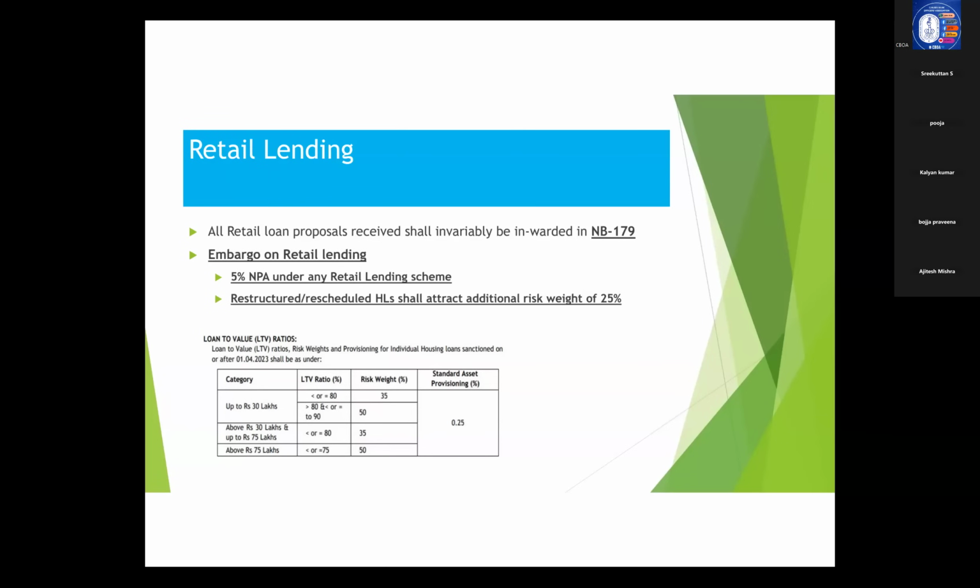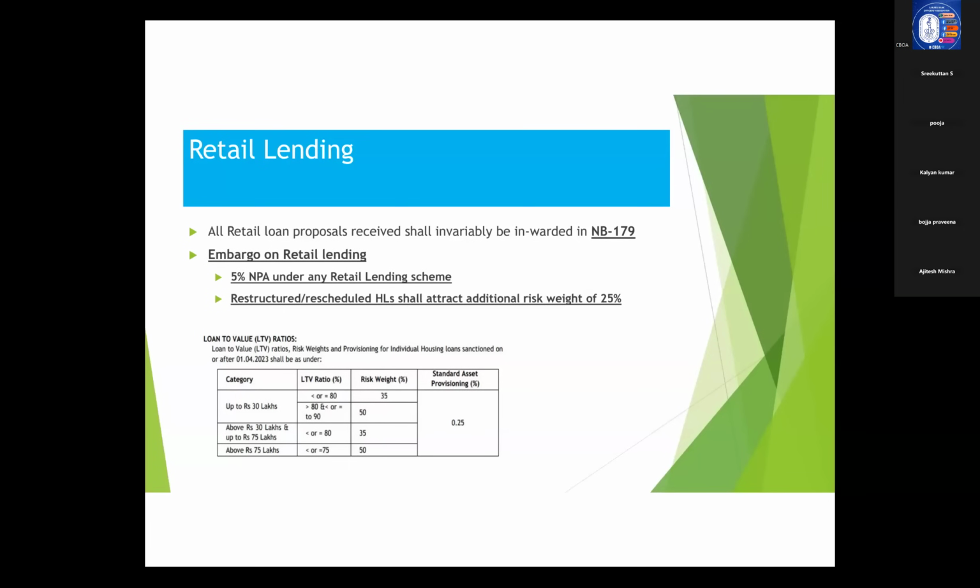That is 10%. So, up to 30 lakhs, the LTV ratio can be, LTV is what? Loan to value ratio. What is the concept of loan to value? I will just tell. In the case of housing loan, suppose we have a property of, say, 35 lakhs, or we have an asset of 35 lakhs.